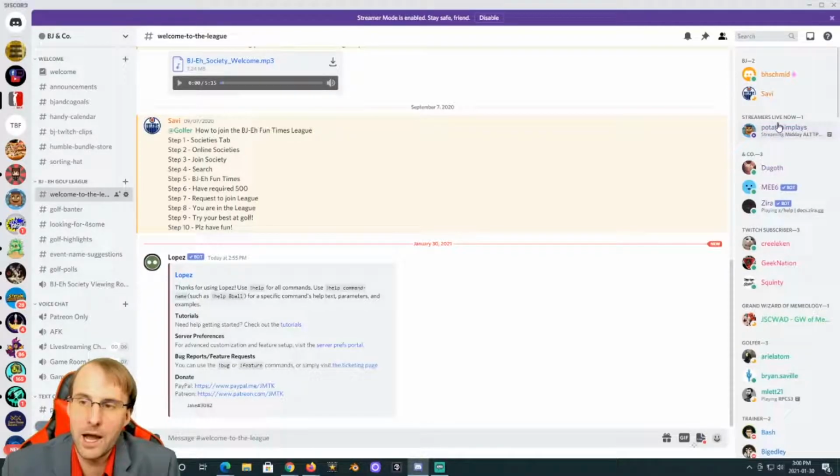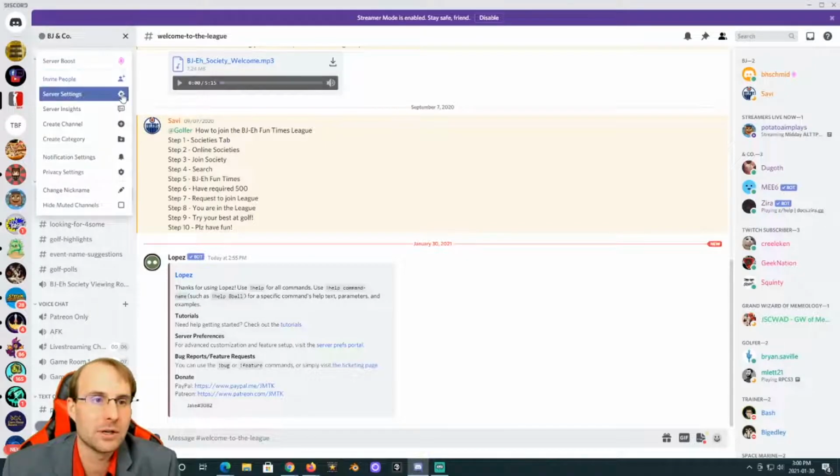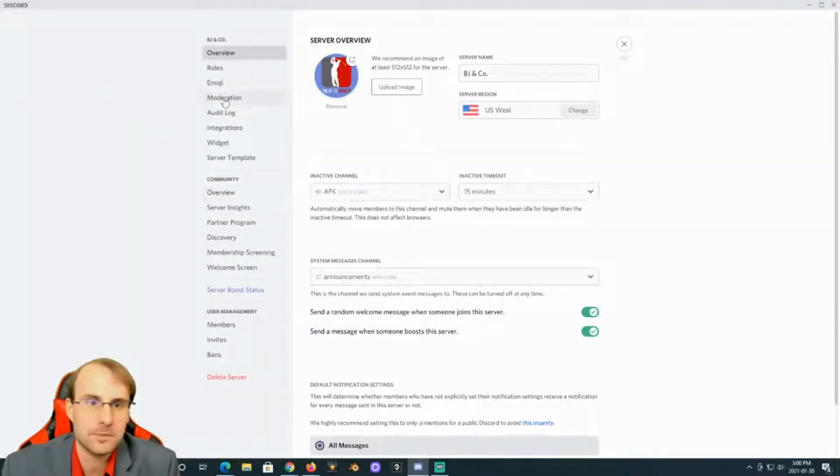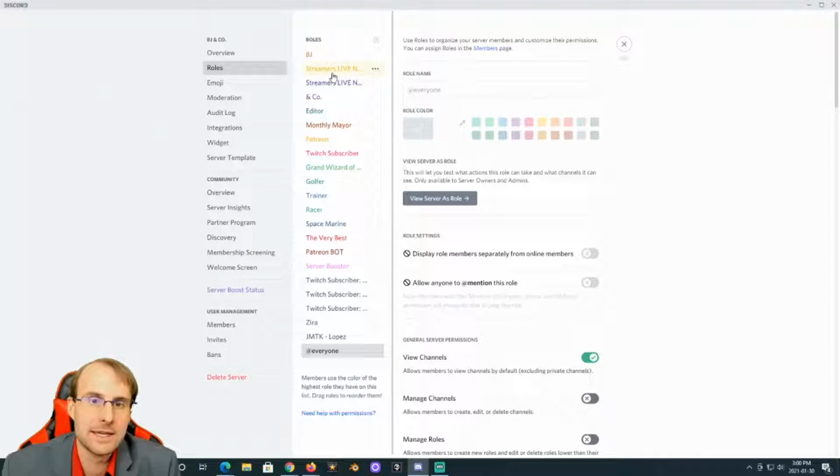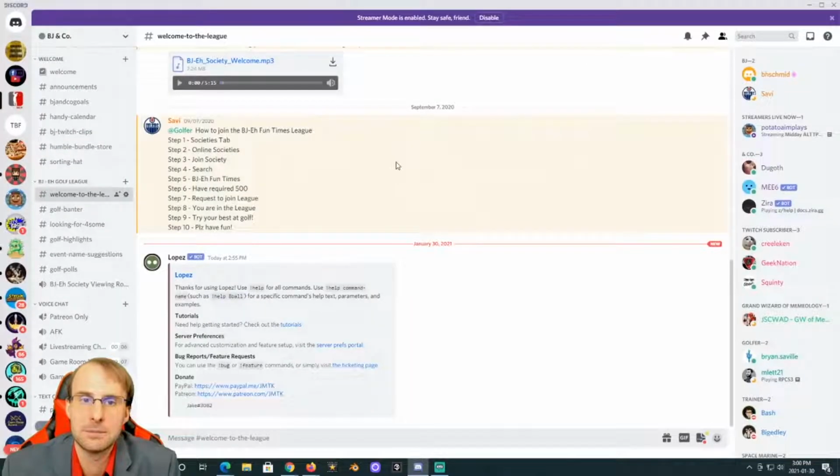You'll notice, and I can actually play around with this and see, but if we take a look here with our server settings, back to roles, where I put it, the other person stayed above it. So you just need to be careful on where you put it. If you have other roles that are ranked higher and they fall into that, they will show up there, not in the Now Live.